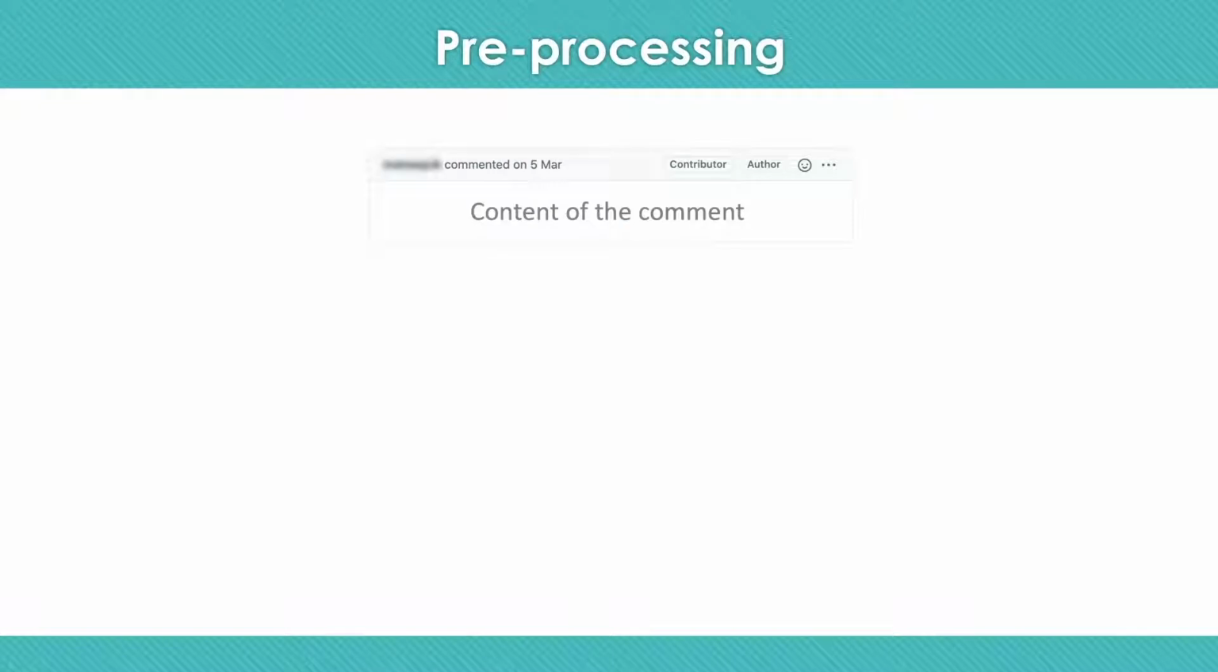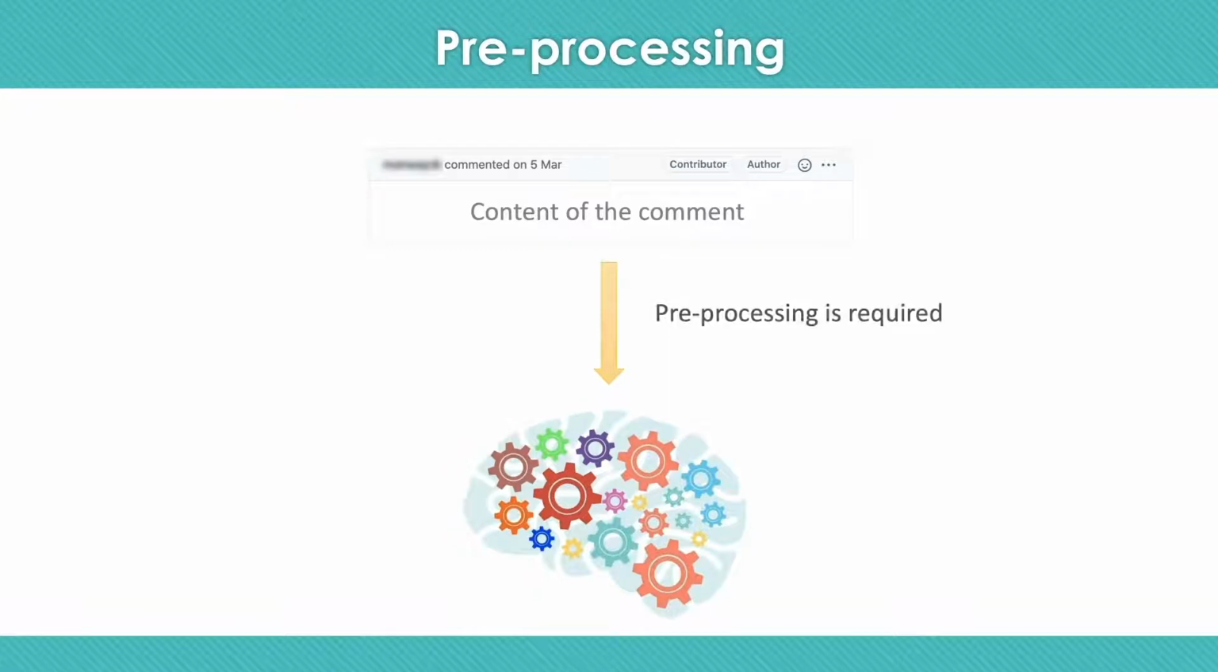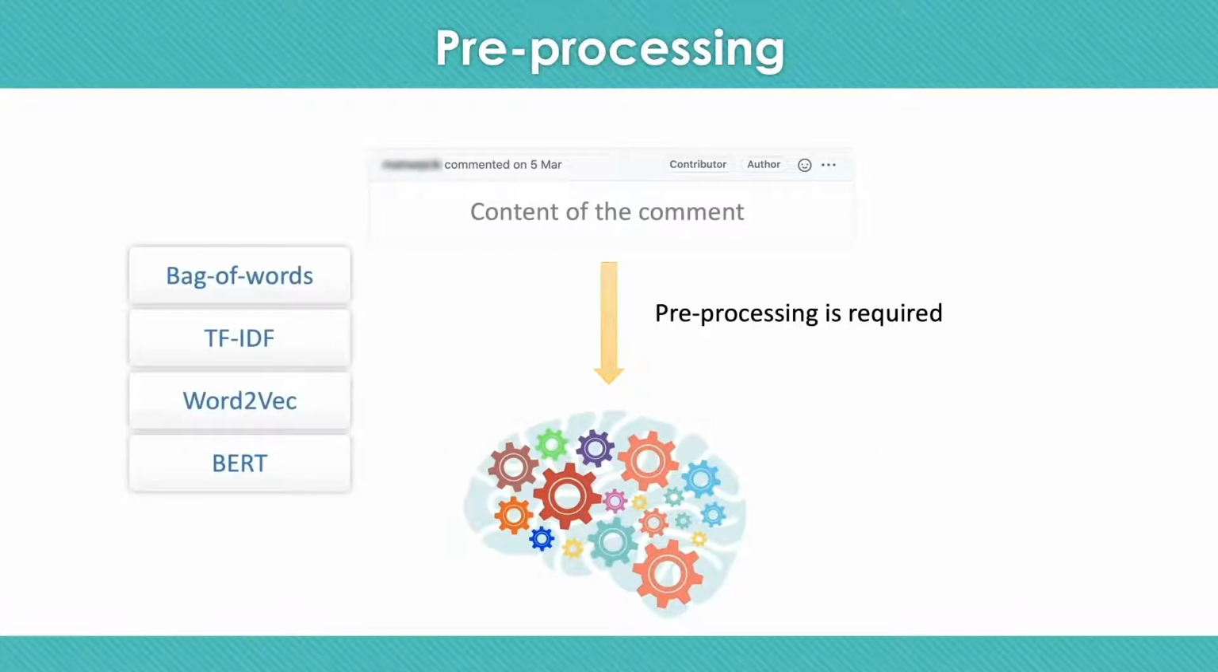Given that we want to classify comments based on their content, we have to process natural language text. Therefore, first we need to convert the content of comments to an appropriate representation for classification algorithms. There are a number of methods to do this pre-processing task, such as bag of words, TF-IDF, word2vec, and BERT. We tested all these pre-processing techniques and their variants, and we achieved the highest accuracy with a combination of bag of words and TF-IDF.